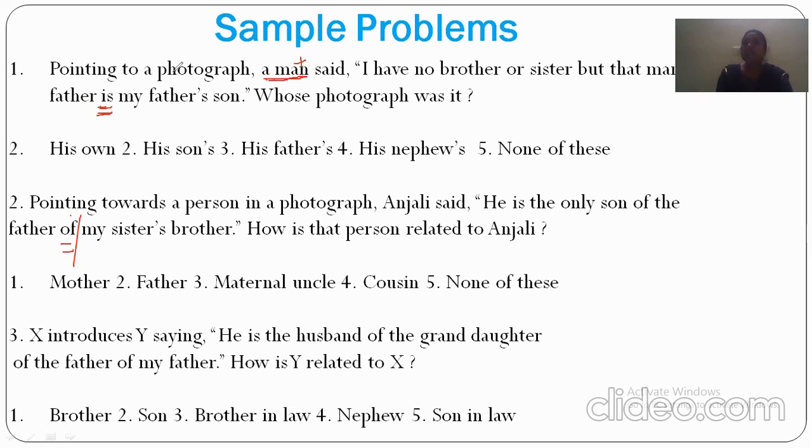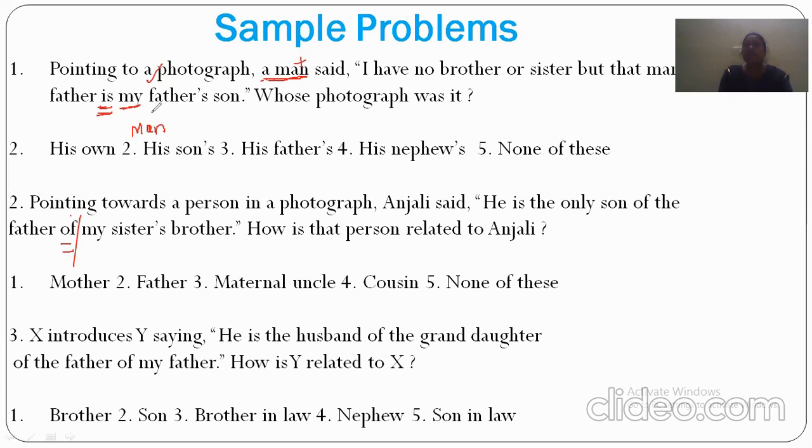And about whom is he speaking? He is speaking about the photograph. So the speaker of this sentence is a man, speaking about the photograph. "My" we have to replace with man, because the man is saying that.